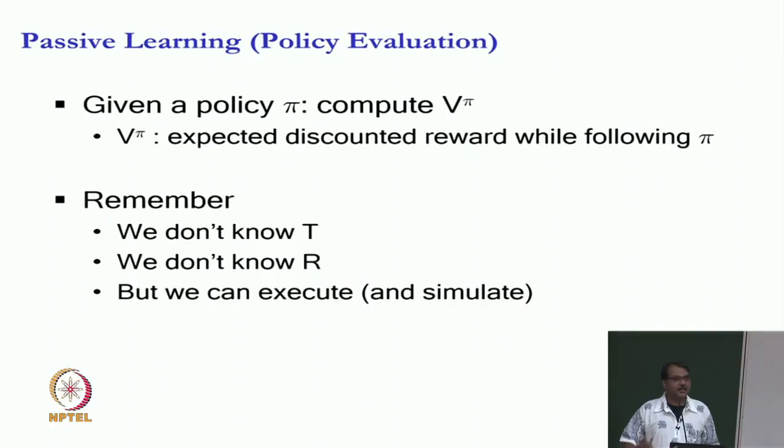So, with this background, let us get started on our first problem. And the problem will obviously be passive learning, because we will build from passive to active. We will do policy evaluation pretty much like we did in the MDP lectures. So, we are given a policy pi, we want to compute V pi, the same thing, and V pi is defined as the expected discounted reward while following pi starting in a given state.